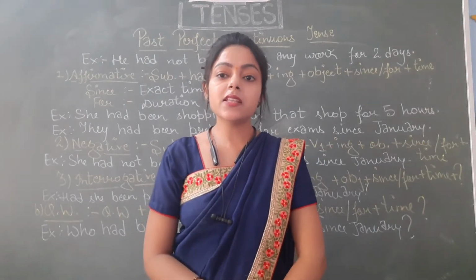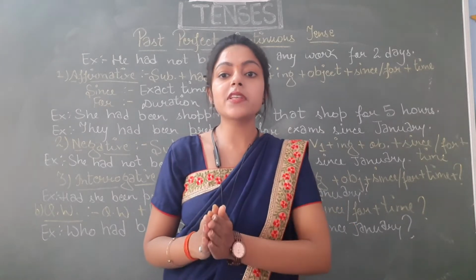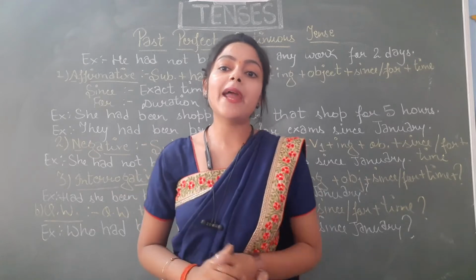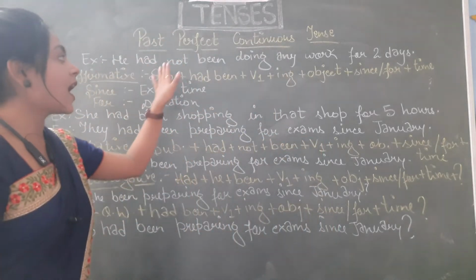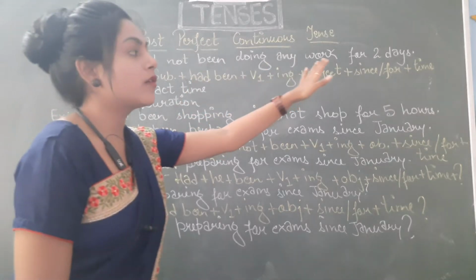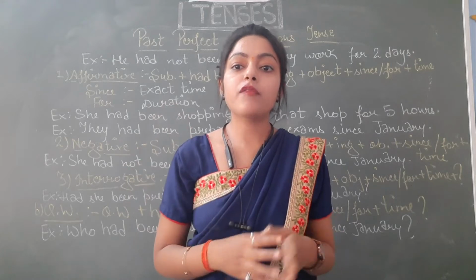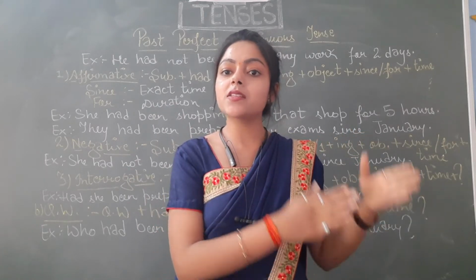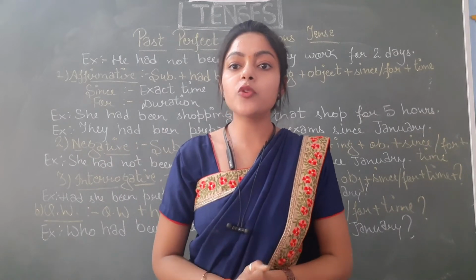Now let's move to past perfect continuous tense. Students, this tense is used for an action that started in the past, continued for some time, and then also ended in the past. For example, he had not been doing any work for 2 days. That means this action of not working started in the past, continued for 2 days, and then also ended in the past. So I hope you have understood.